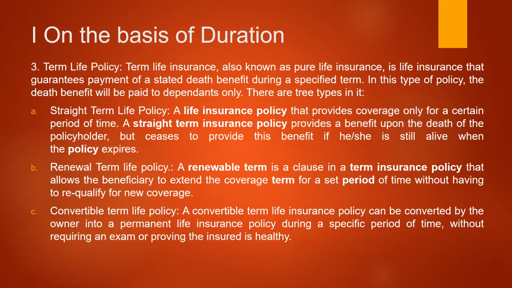Now the last type of classification on the basis of duration is the term life policy. Term life insurance, also known as pure life insurance, is a life insurance that guarantees a payment of a stated death benefit during a specified term. In this type of policy, the death benefit will be paid to the dependents only.